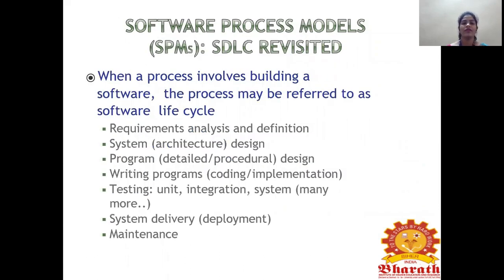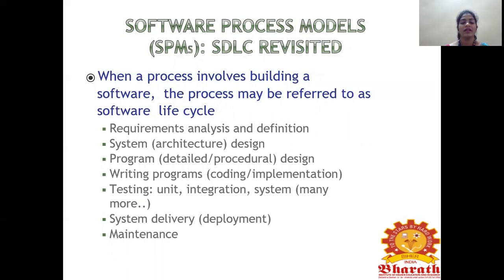Software process model. The software process model involves the software life cycle process. These are the steps involved in that life cycle: requirement analysis and definition, system architecture design, program design, that is a detailed or procedural design, writing programs like coding, implementation, and testing like unit testing, integration testing, system testing, and many more testings are also available in that testing phase.